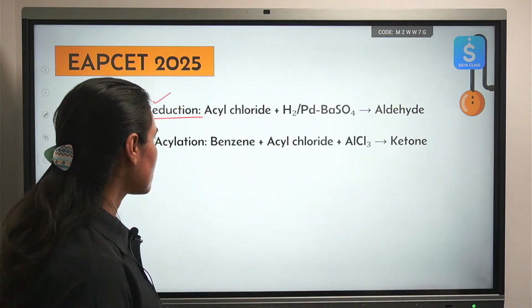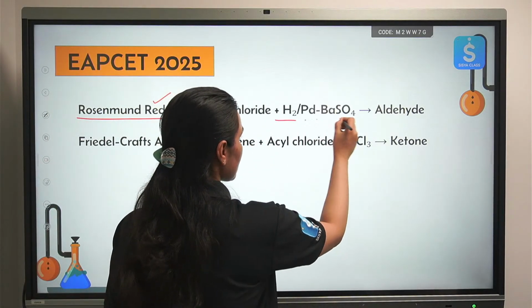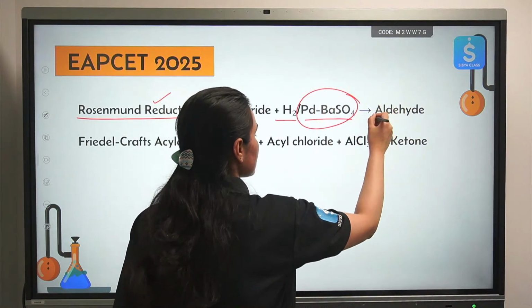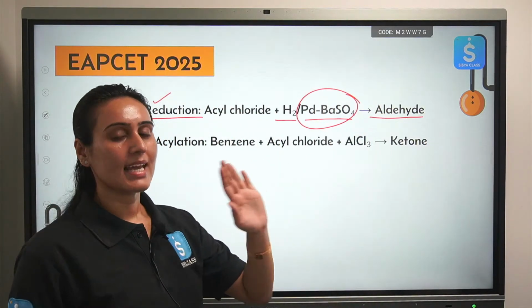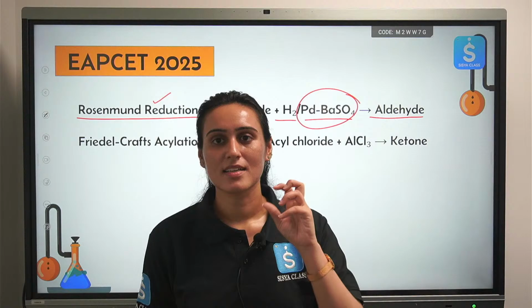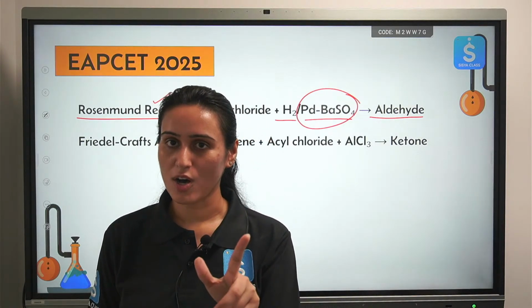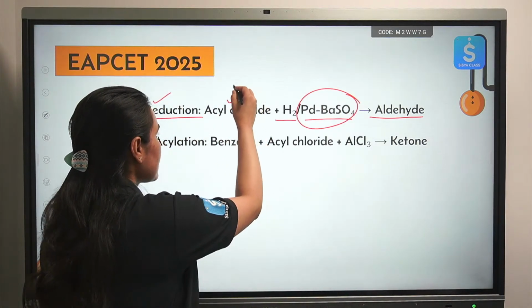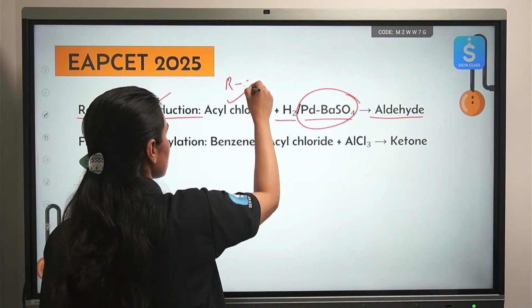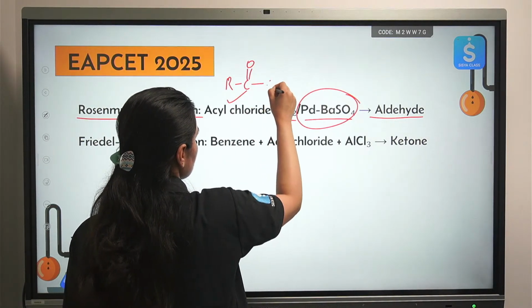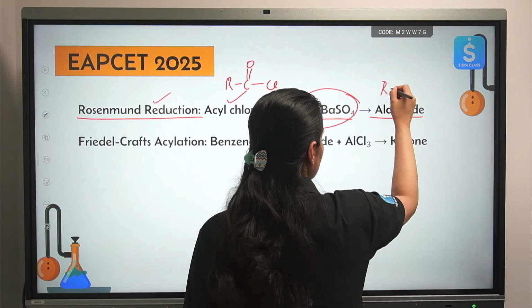Okay, so Rosenmund reduction, H2 in Pd/BaSO4, this is your poison. This will give you aldehyde. So there is reduction of acyl chloride RCOCl to RCHO.